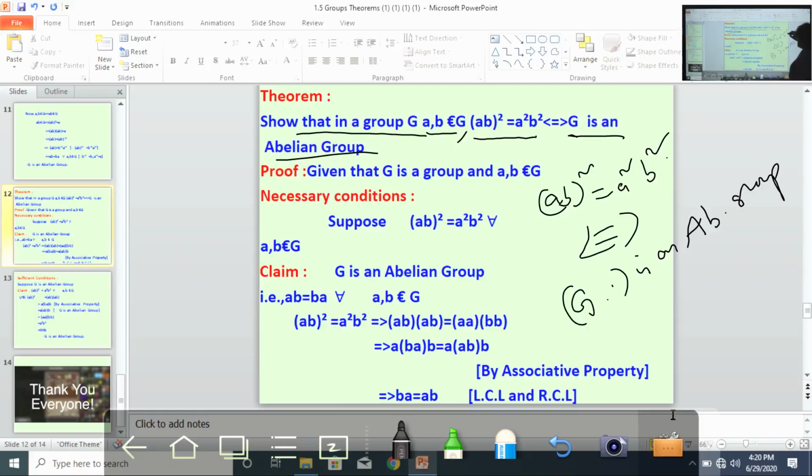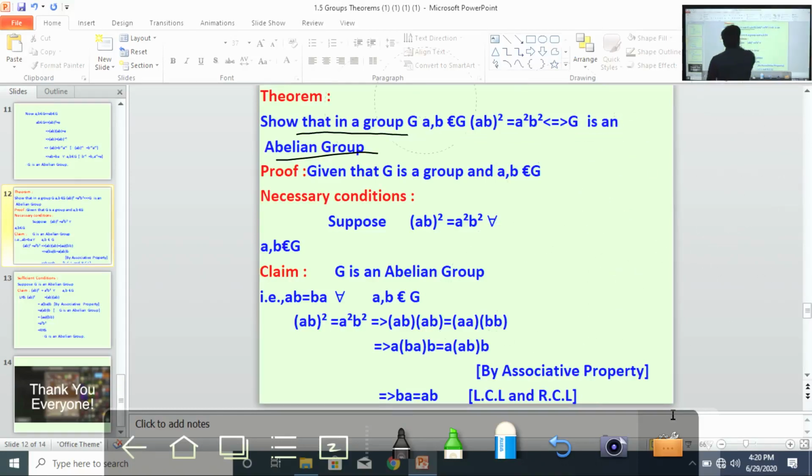So if you consider this equation, you prove that G comma dot is an abelian group. If you consider this one, you prove AB whole square equal to A square B square. Both sides we have to prove. Right? Coming to the proof.